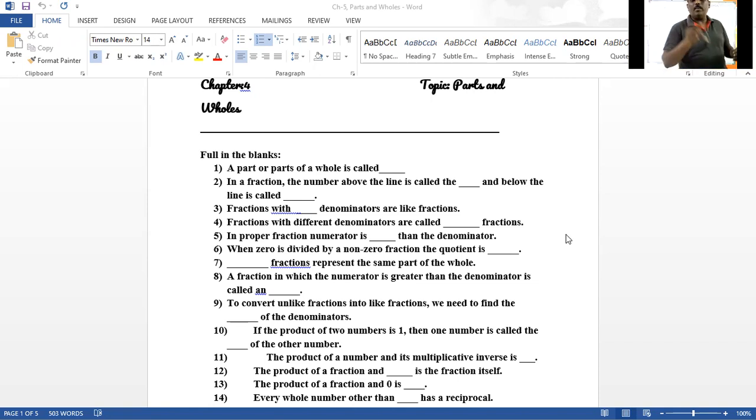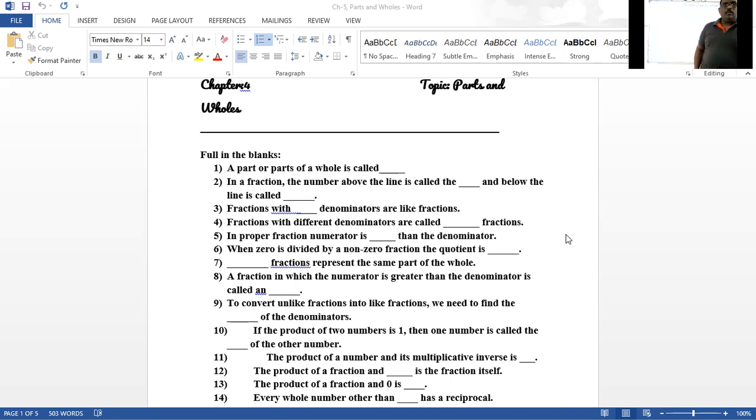One worksheet is shared here. Try to answer them as quickly as possible so that we can cover more questions. If we waste time, we can cover only fewer questions. Questions should be printed. If you want to write the questions, you can, but if time does not permit, write them afterwards. At least try to answer. I will share only the worksheet, not the answers. Answers we will discuss now.